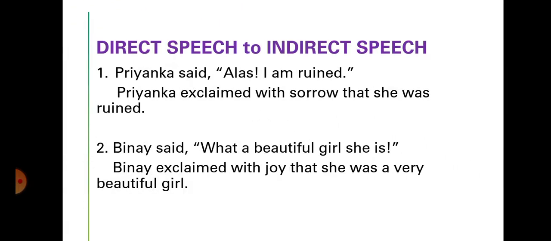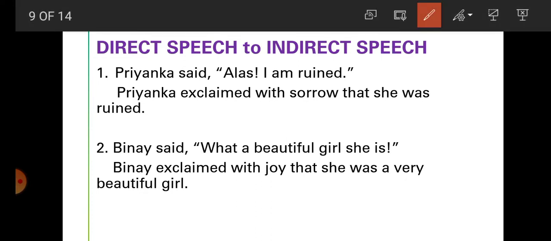Now student, we are going to read some examples of direct to indirect speech in assertive sentences. Let us go through the examples. Number 1. Priyanka said, "Alas, I am ruined." What does "alas" express? Sorrow. So we can change "said" into "exclaimed with sorrow" because the word "alas" is used here. So, Priyanka exclaimed with sorrow.